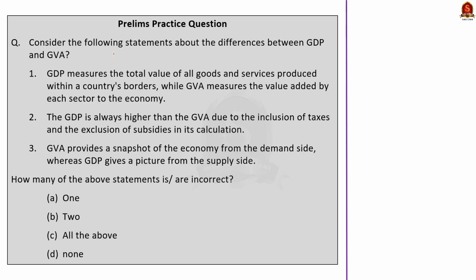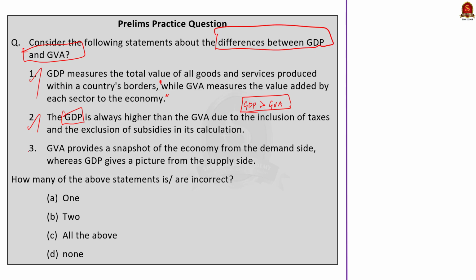See the first question. Consider the following statements about the differences between GDP and GVA. Let us see the first statement. GDP measures the total value of all goods and services produced within the country's borders, while GVA measures the value added by each sector to the economy. See, statement 1 is perfectly correct, as you have seen it elaborately in our discussion. See the second statement. GDP is always higher than GVA due to the inclusion of taxes and the exclusion of subsidies. See, this statement is very much correct because this also we saw in our discussion.